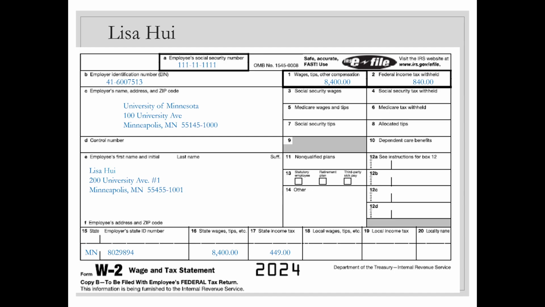Beyond that 1042-S, she also has a W-2. So she was working an imaginary job at the University of Minnesota, and she earned about $8,400. Then she had some federal and some state tax withheld from her paycheck. So the university sent her this form to say, this was your total wages, here's how much was taken out.